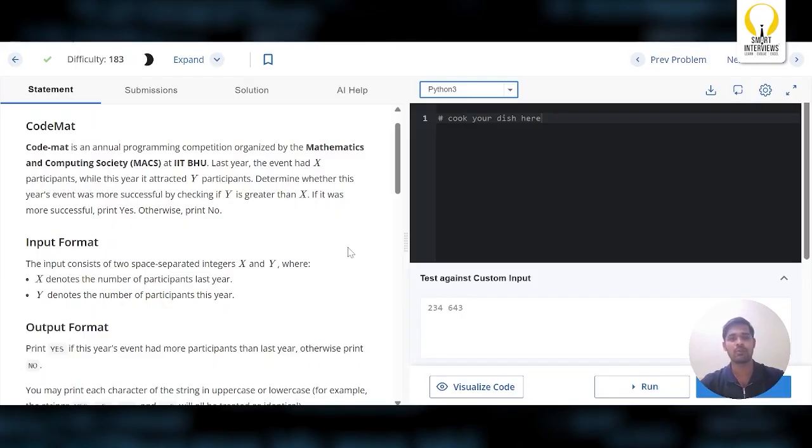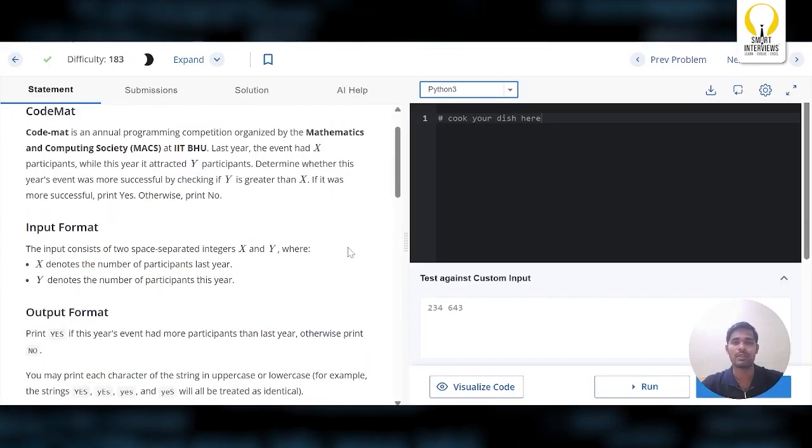CodeMat is an annual programming competition organized by the Mathematics and Computing Society at IIT BHU. Last year, the event had X participants, while this year it attracted Y participants. Determine whether this year's event was more successful by checking if Y is greater than X. If it was more successful, you have to print yes, otherwise you have to print no.